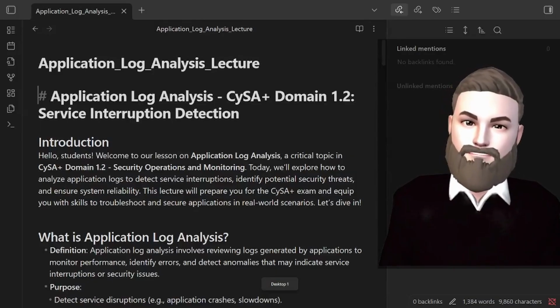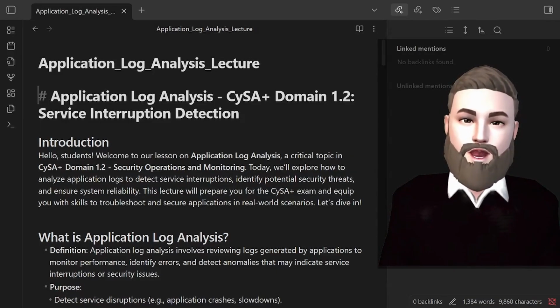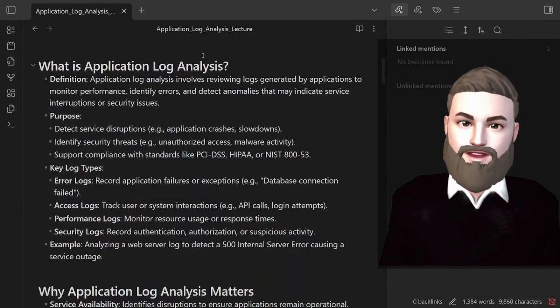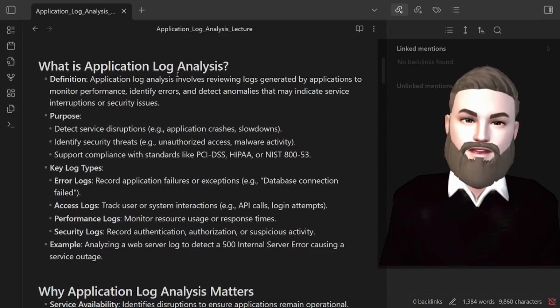Hello everybody, welcome back. Today we're going to be doing application log analysis for service interruption detection. What is application log analysis? Application log analysis involves reviewing logs generated by applications to monitor performance, identify errors, and detect anomalies that may indicate service interruptions or security issues.